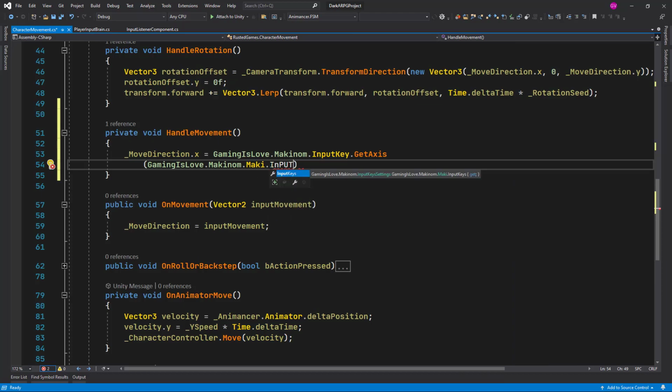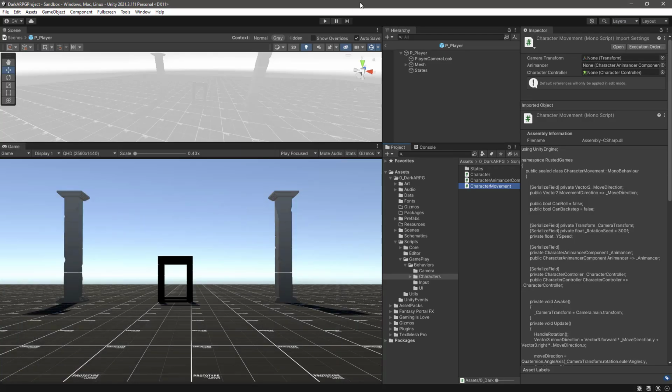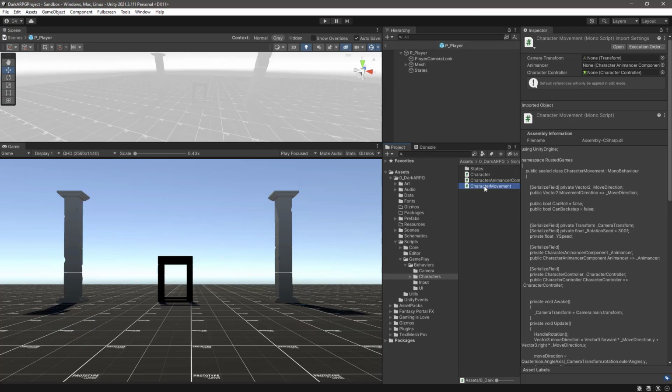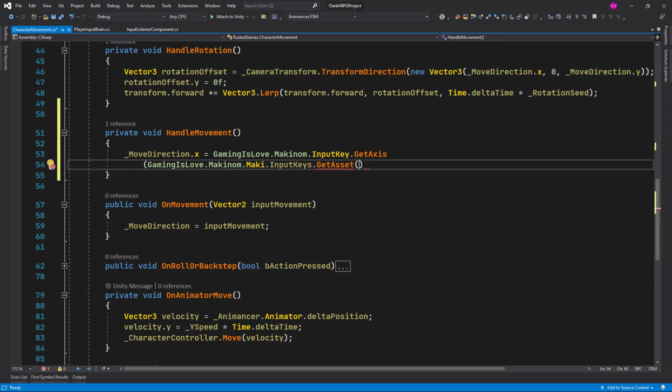input keys, and we have this method get asset, and the asset we want to get here, now we need to pass an index, and this is something that we need to remember. For now we are going to use the constant methods later on. So for example, the horizontal move has an index of 4 and the vertical an index of 5. So keep that in mind. So we need to retrieve the asset with index 4.